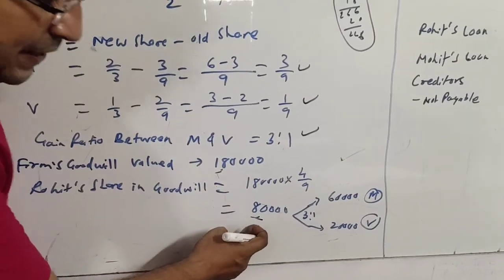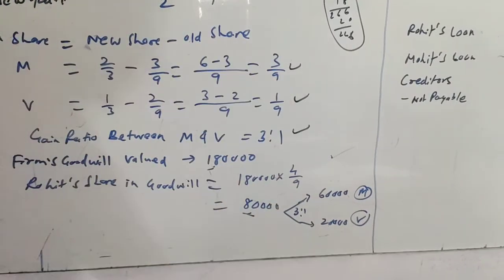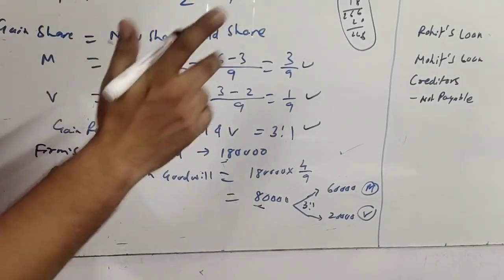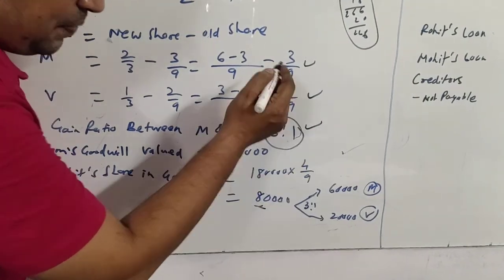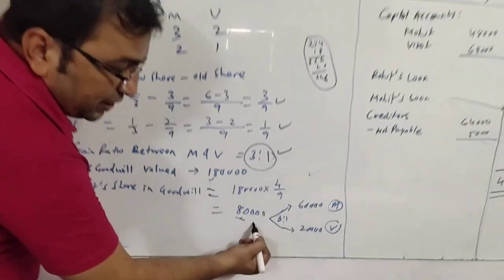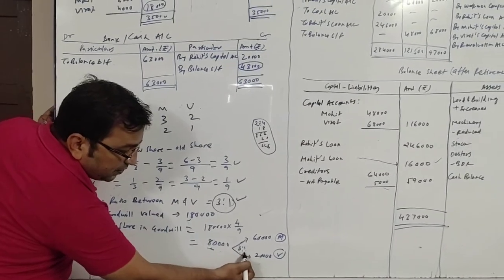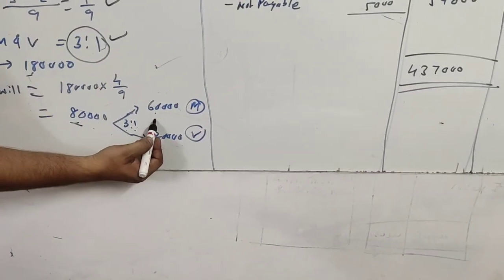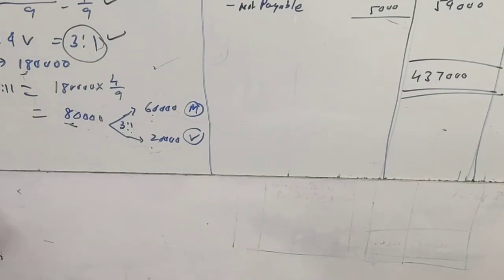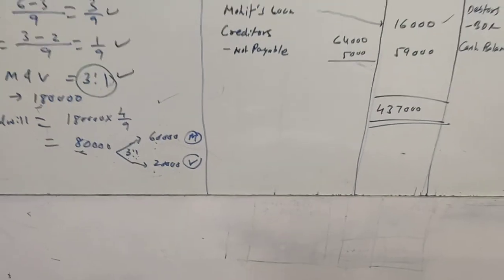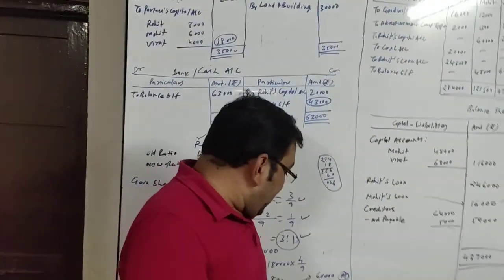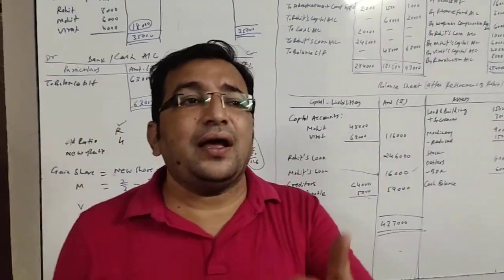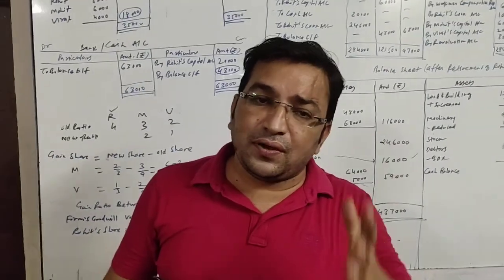So 80,000 will be payable to Rohit as goodwill, which will be paid by Mohit and Virat in their gain proportion, which is 3:1. So 80,000 we will distribute in the proportion of 3:1. We will get 60,000 and 20,000. 60,000 for Mohit and 20,000 for Virat. Right? So finally we found that Mohit will be paying rupees 60,000 and Virat will be paying rupees 20,000 to Rohit for goodwill.